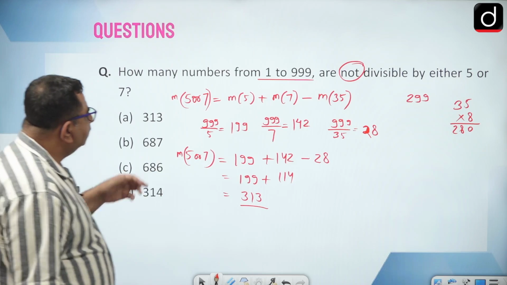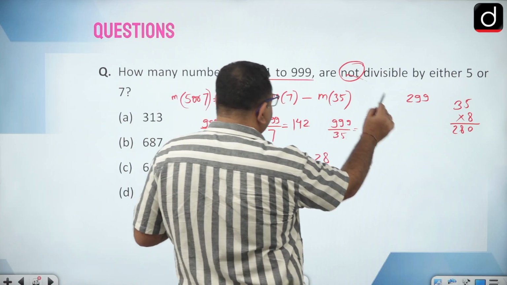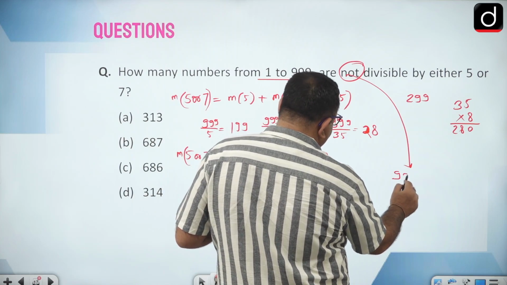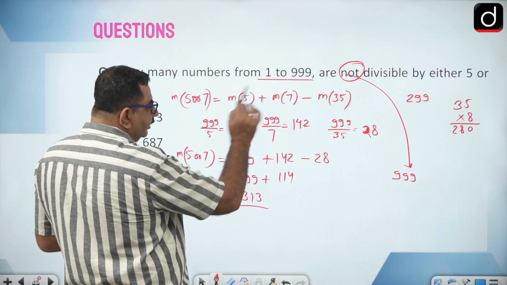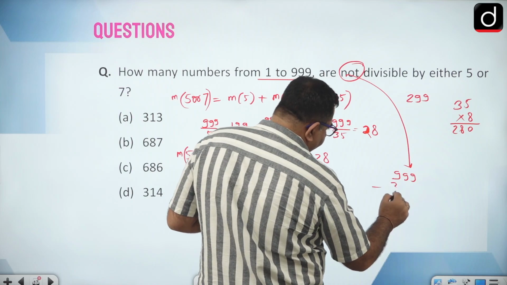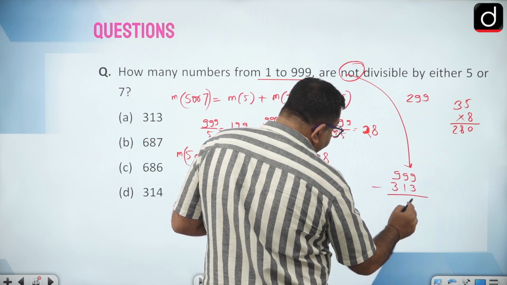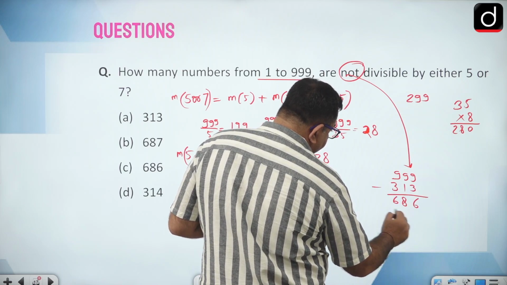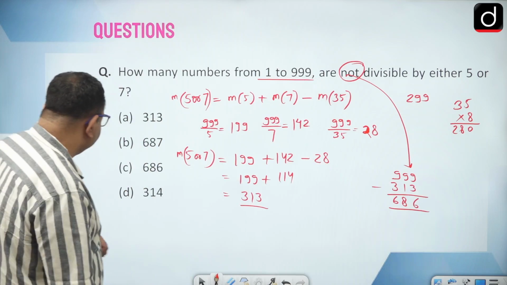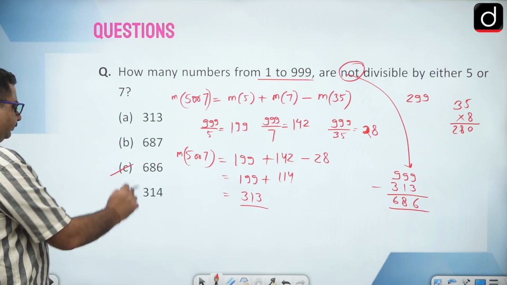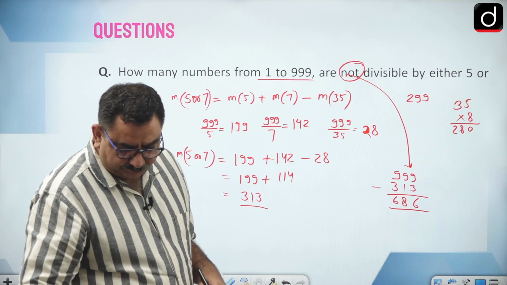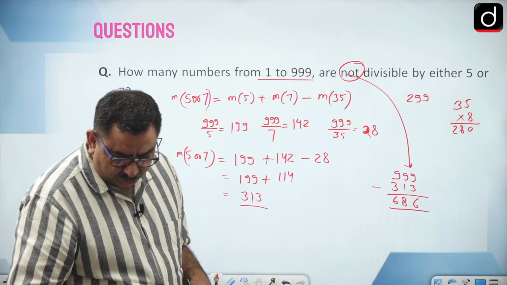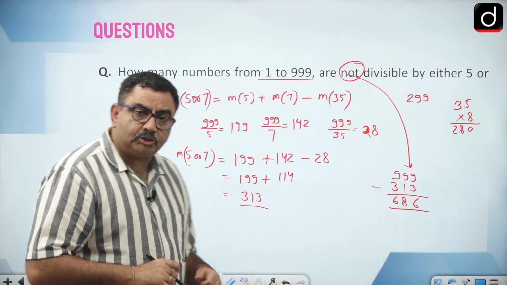Now what he has asked is, how many are not divisible? So not divisible, how many numbers? 999, out of which 313 are divisible. So just remove them. The correct answer is 686. Okay, so this question is also clear.